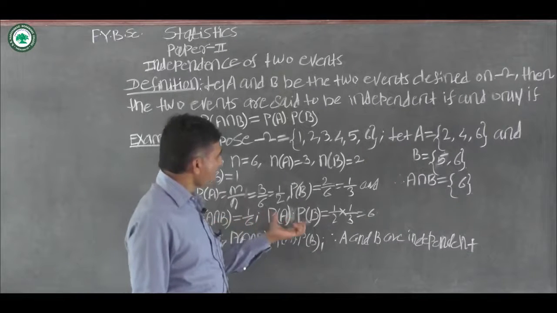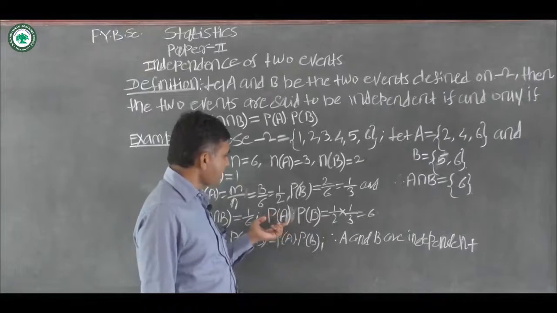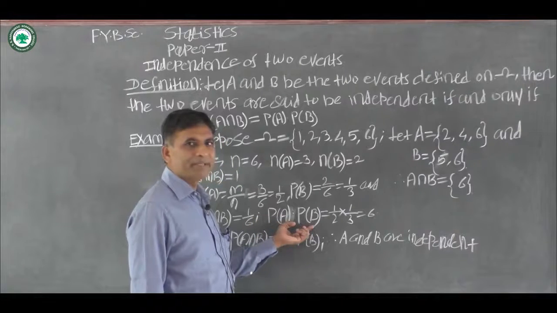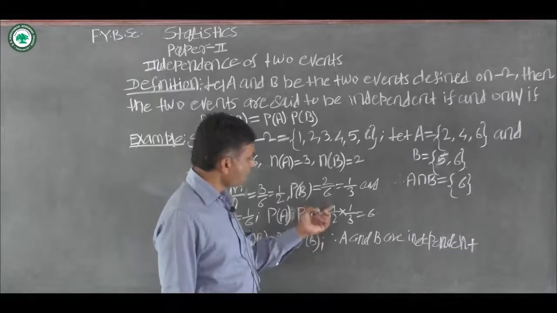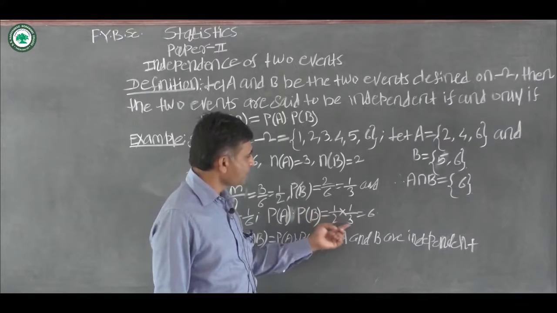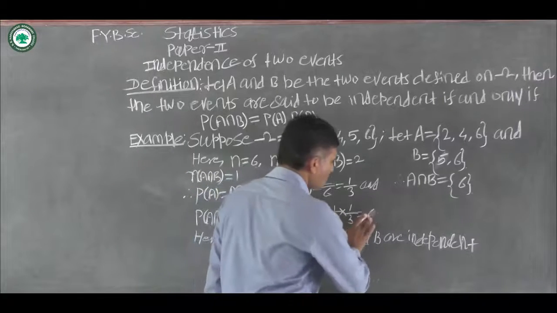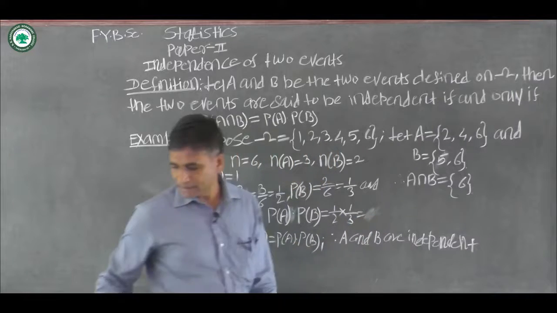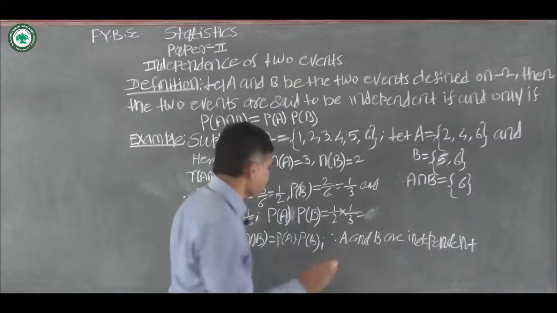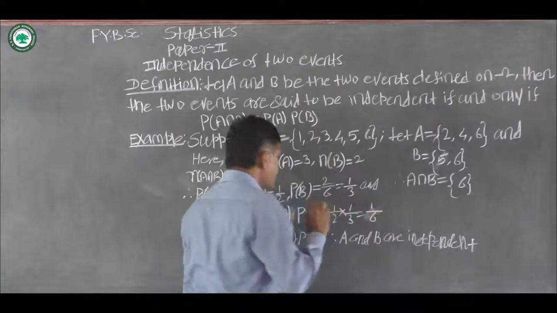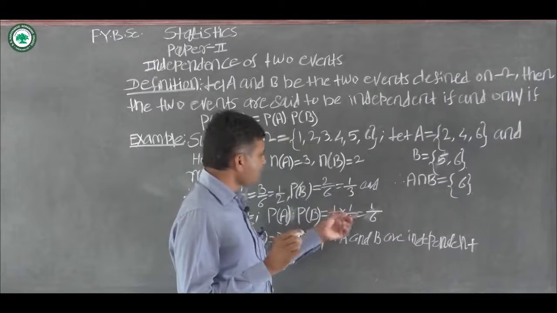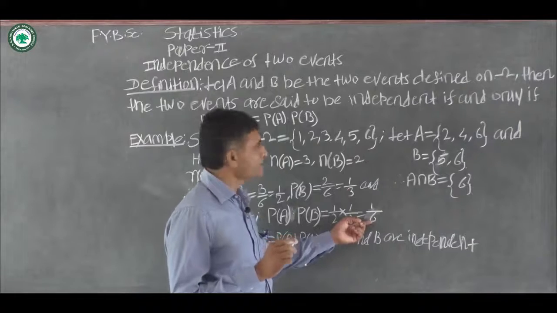Now we take the product of probability of event A and probability of event B. Probability of A into probability of B is equal to 1 by 2 into 1 by 3, which is equal to 1 by 6.